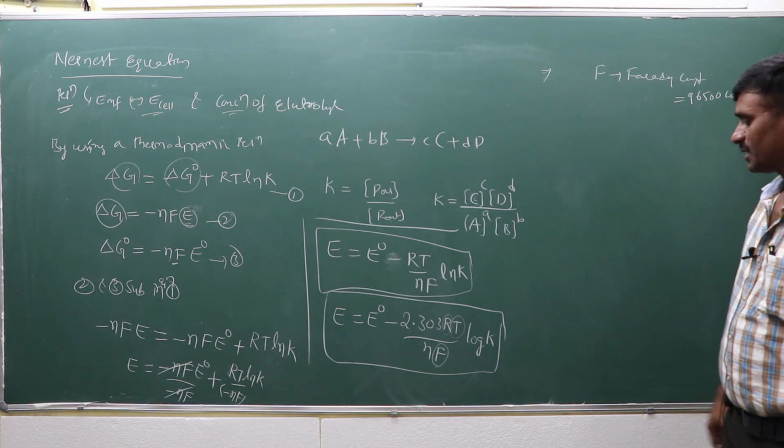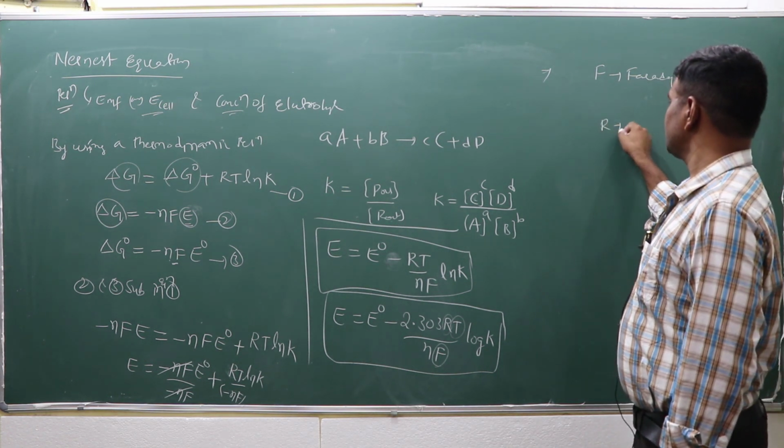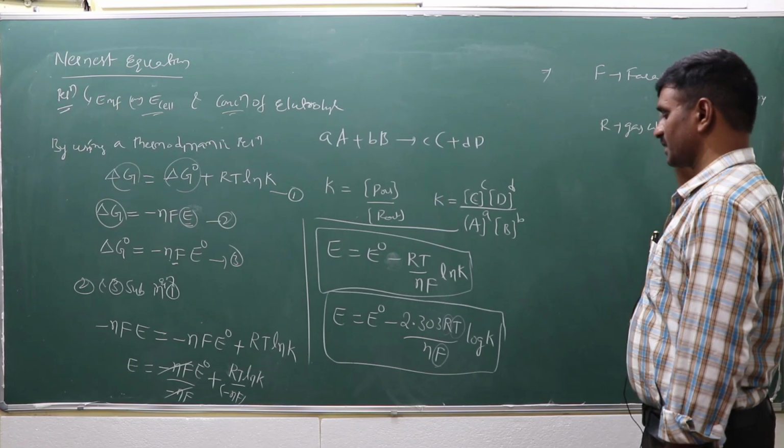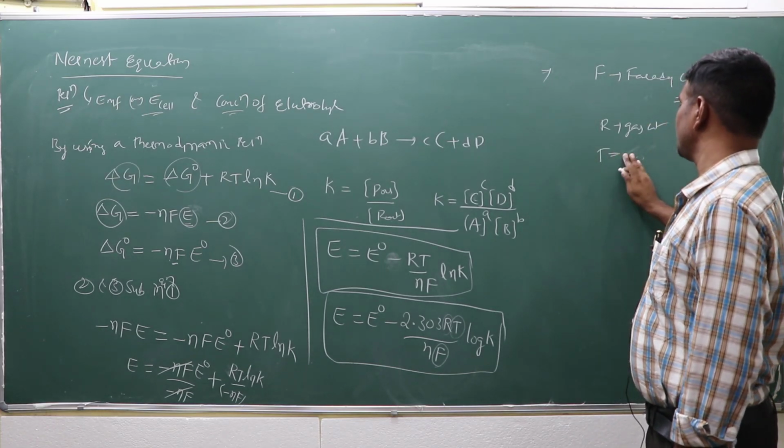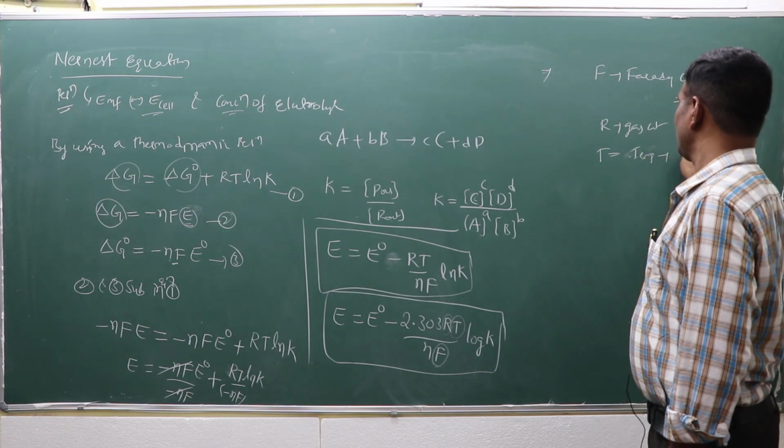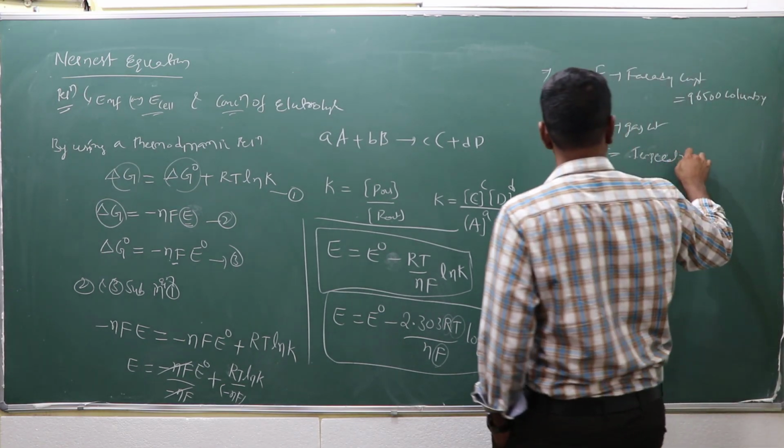96,500 coulombs. R is the gas constant, and T is the absolute temperature.